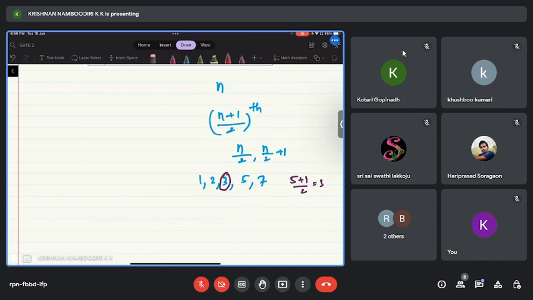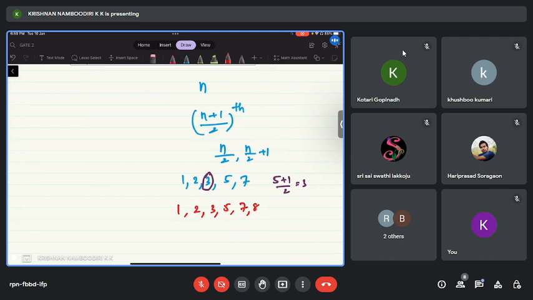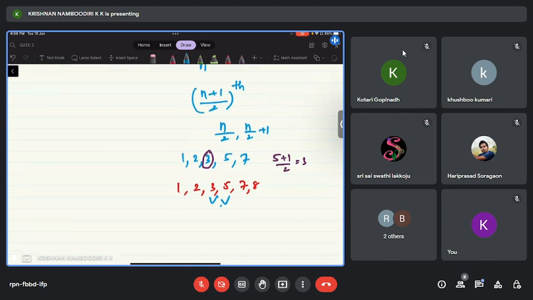If there are, say, 6 observations, 1, 2, 3, 5, 6, 8. I am writing in the ascending order itself. If it is not in the ascending order, you have to make it in the ascending order. Okay. So now n by 2 means third observation, and n by 2 plus 1 is the fourth observation, which is equal to 3 and 5. So you have to take the average of 3 and 5. Average means the mean. 3 plus 5 by 2 equal to 4. So in this case, 4 is the median.